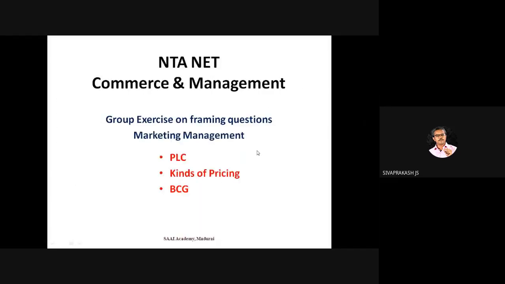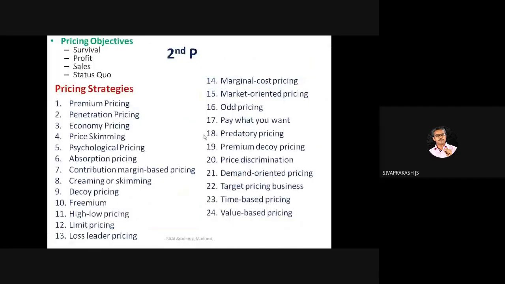Now let us have a small exercise to understand better how to frame questions from marketing management. Let me take just three topics: product life cycle, kinds of pricing, and the BCG matrix. Product life cycle we have already seen. Pricing strategies, let me quickly go through.